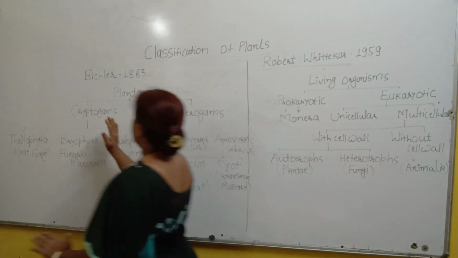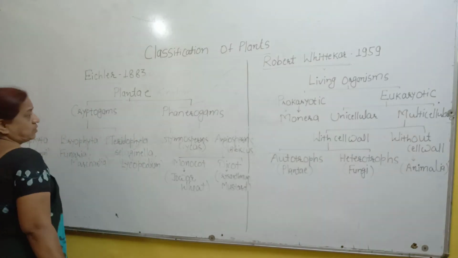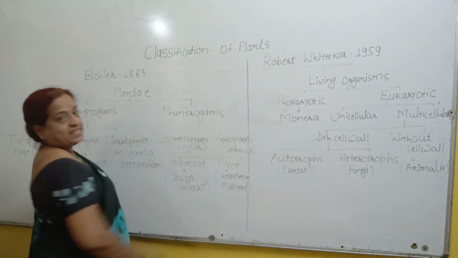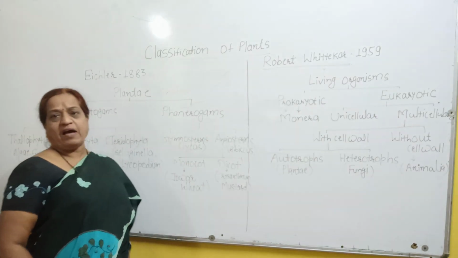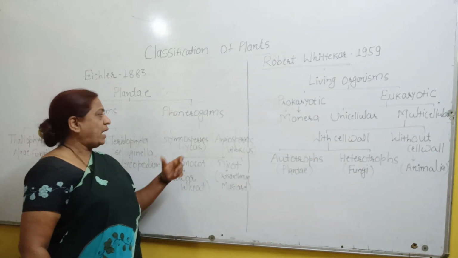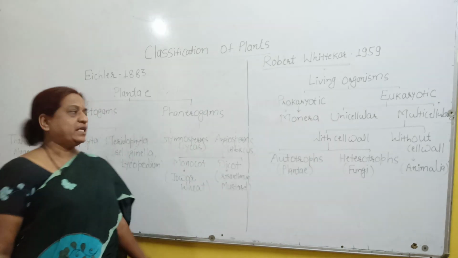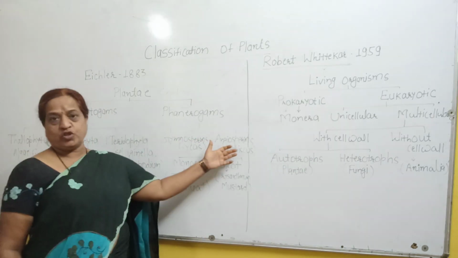This is about the subkingdom cryptogams. Now secondly, that is the phanerogams. Phanerogams are the plants which produce flowers. Now these phanerogams are divided into two divisions, that is gymnosperms and angiosperms.